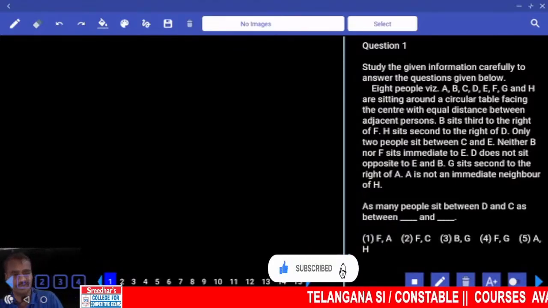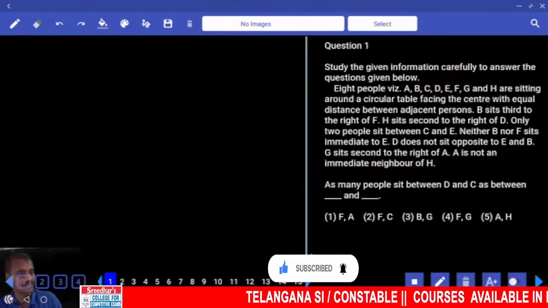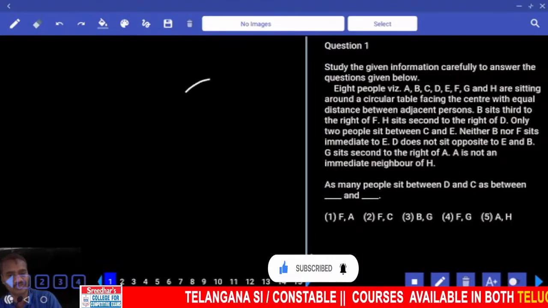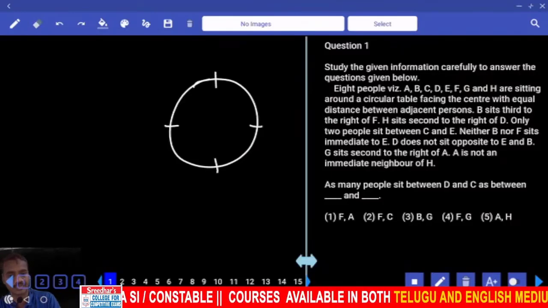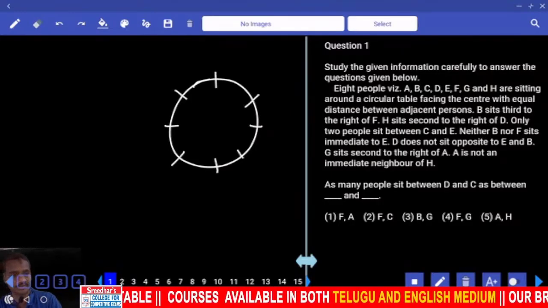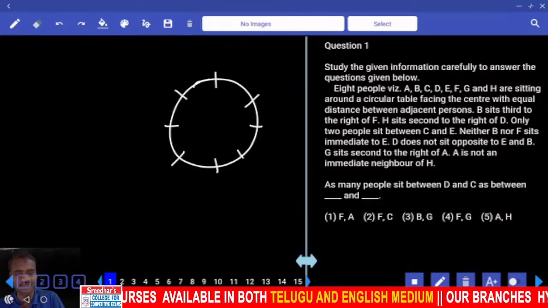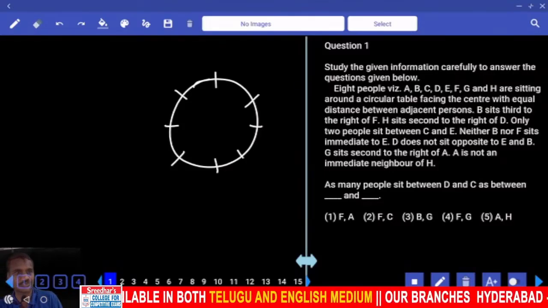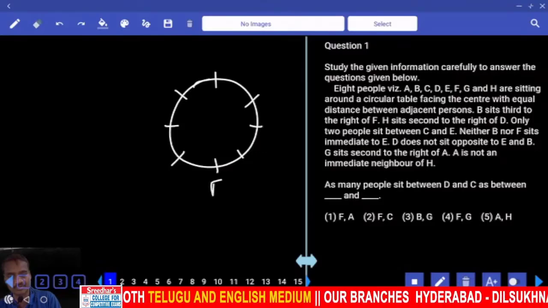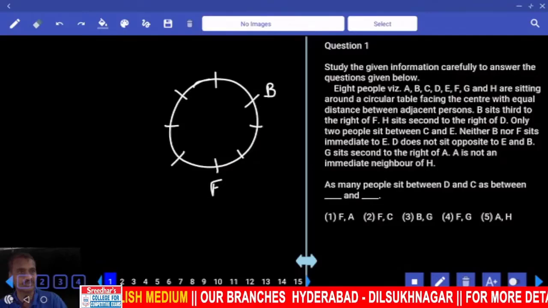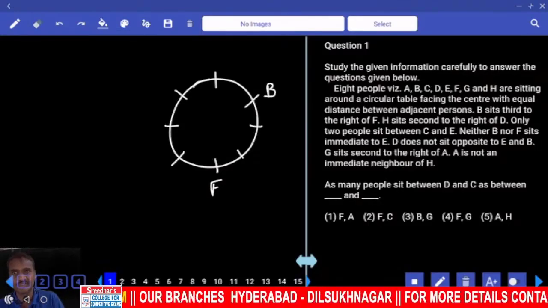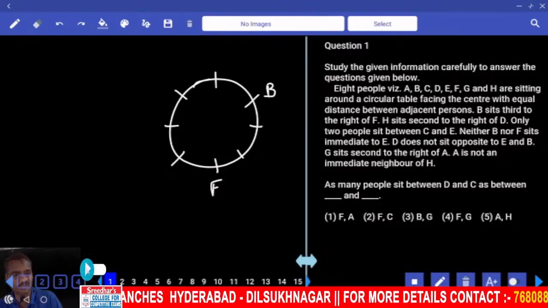Then coming to this one, 8 people are there. These 8 people are seated around a circular table, and these 8 persons are facing towards the center. Then coming to condition number 1, B sits second to the right of F. First we need to start with the first information, and as the persons are facing towards the center, right means anti-clockwise, left is clockwise.